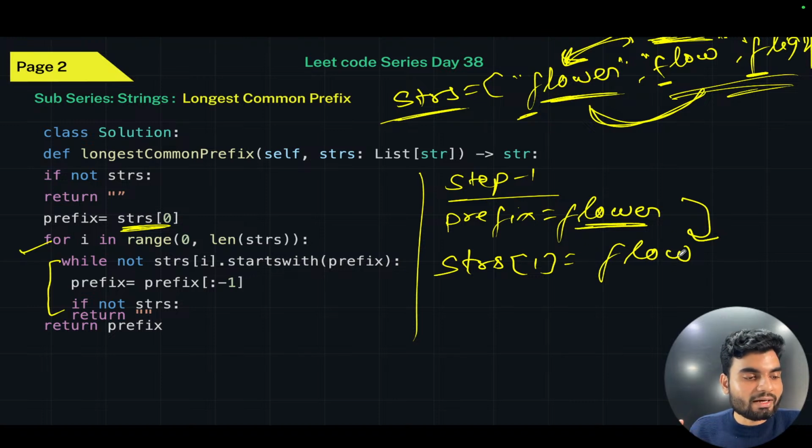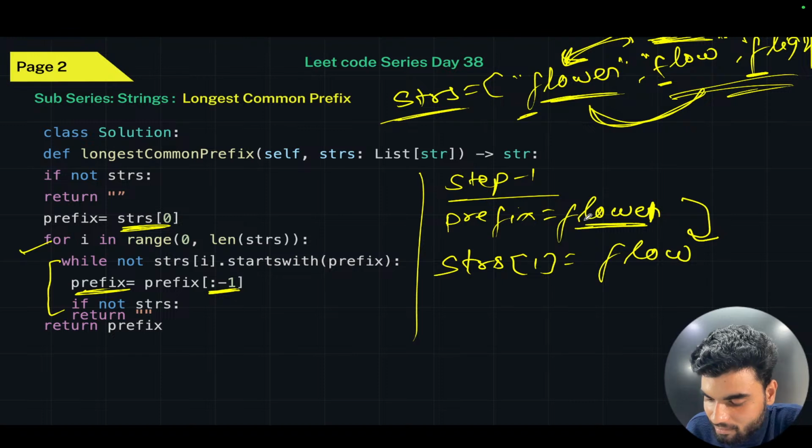You will reduce by one character, which means what you will do? Look at this. We're taking a slice of it, then this r will be deleted, and the prefix will become this flowe. Then what will happen? Again you will check in this while loop itself if this flowe is available in this flow. No, this is not available. Then what you will do? You will again reduce one character with the help of this. So now you have this flow. Now tell me, is this matching? Yes, this flow and this flow are same.